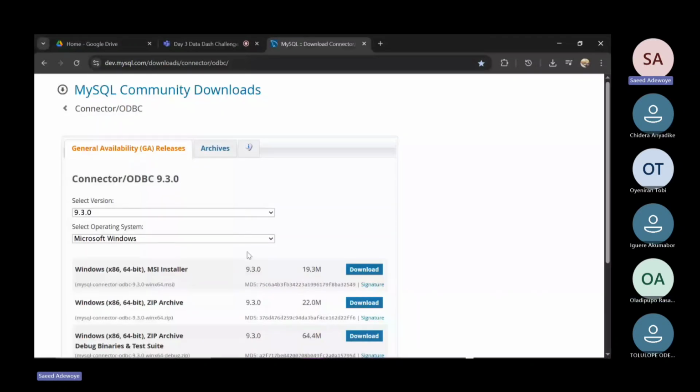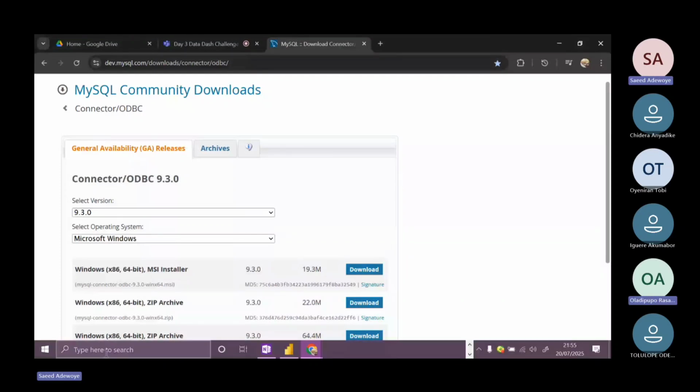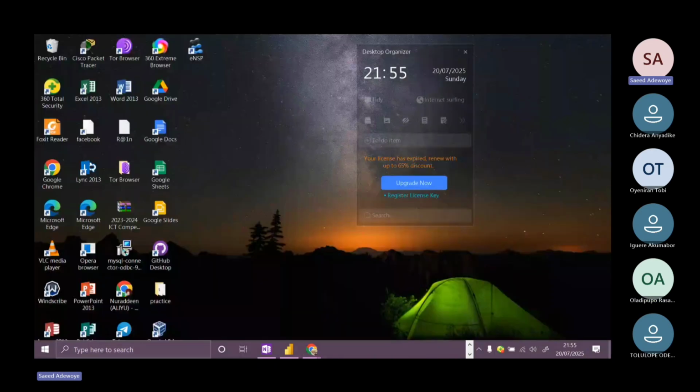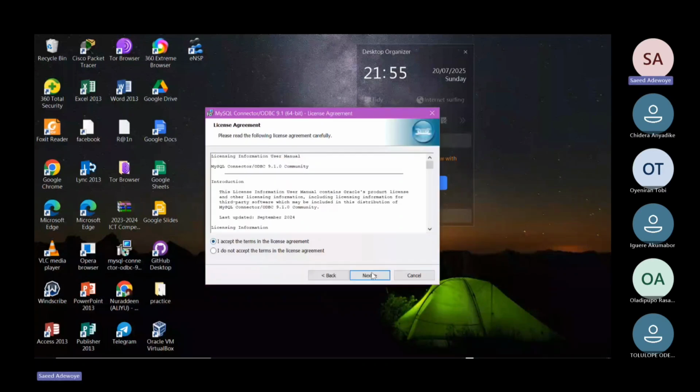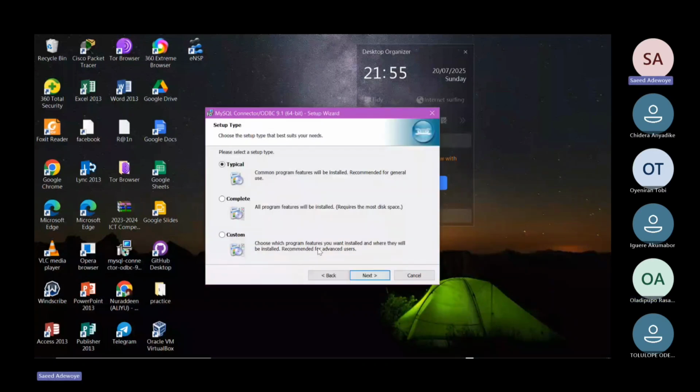But whenever you log into that website, you see something like this. This first one, Windows x86 64-bit. Simply download this first one, 19.3 MB. And after you've downloaded it, you install it. Let me simply uninstall mine. As you can see over here, here it is. Next, accept the terms and conditions. Next, then just leave it as is, it's typically the default. Next, then install.